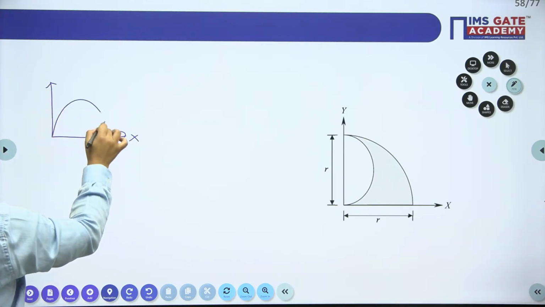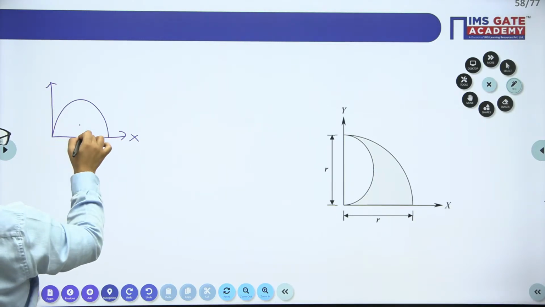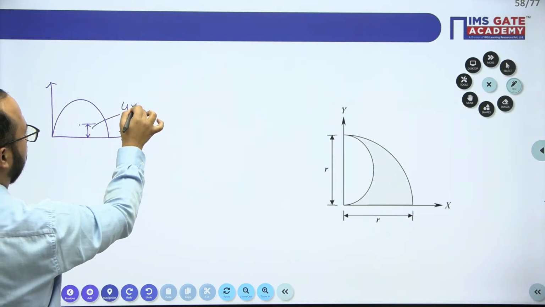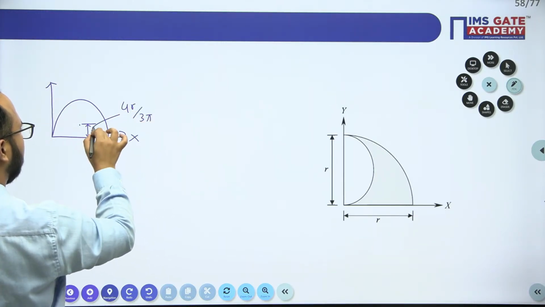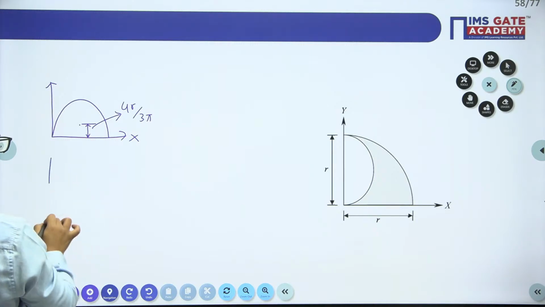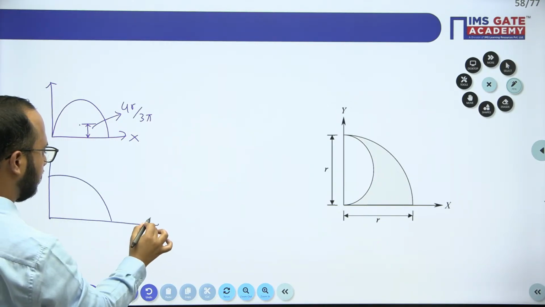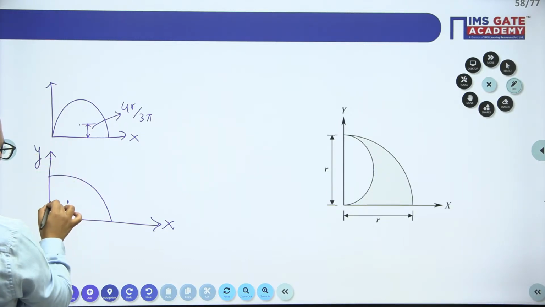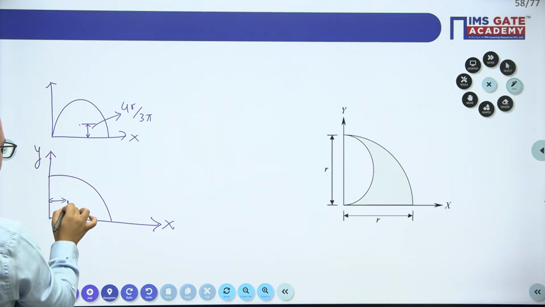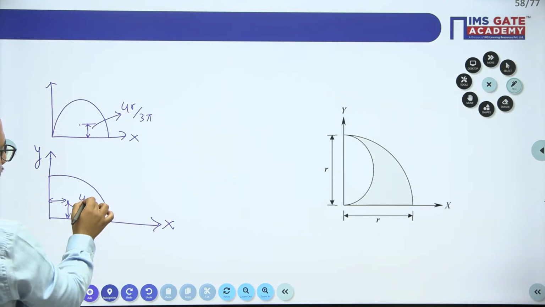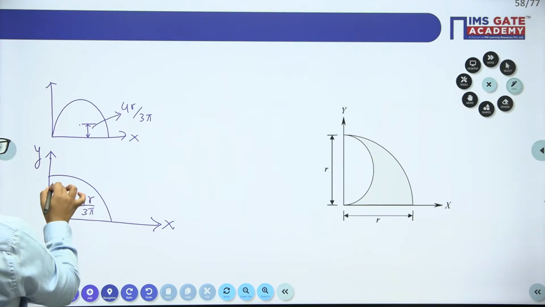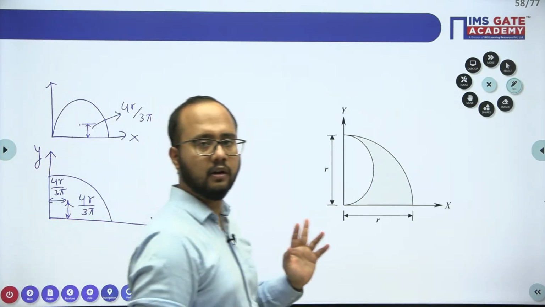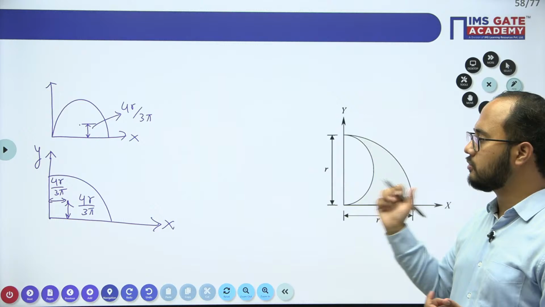If this is a semicircle, this will be the centroid, and the location of this centroid will be 4r upon 3 pi. If the quadrant is there, for both the sides, x and y, it is 4r upon 3 pi. Those are the two things you need to remember, because these two things are required to solve this question, right?